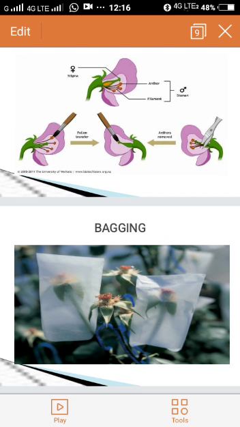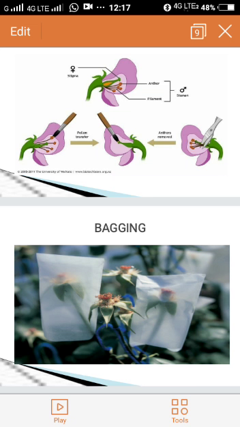Emasculation is the removal of the anther before the maturation of pollen grain. Then after emasculation, the flower should be covered with a bag, preferably made up of butter paper, or we can use a polythene bag also. Bagging is done to prevent the contamination of undesirable pollen grain, but the bag should have minute pores so that the flower can respire.